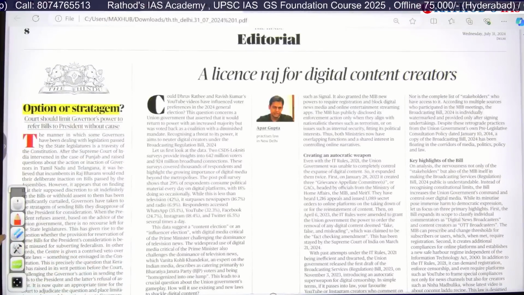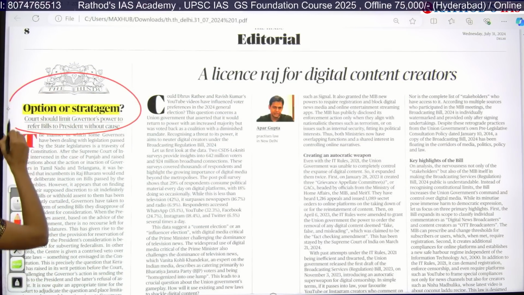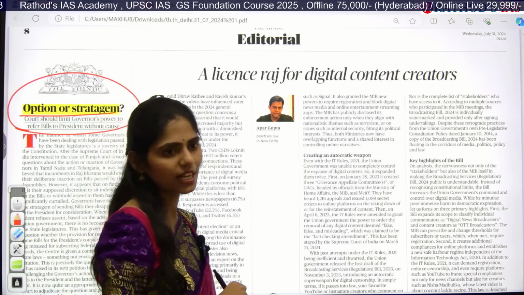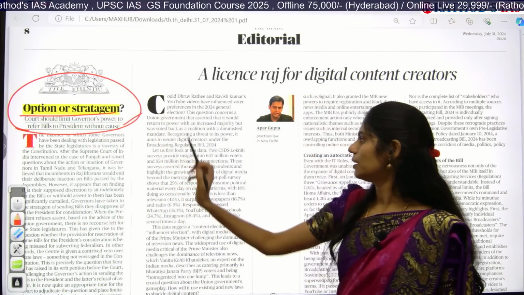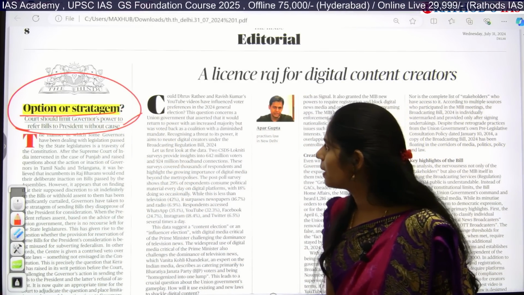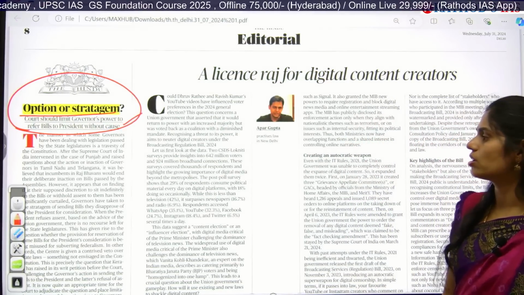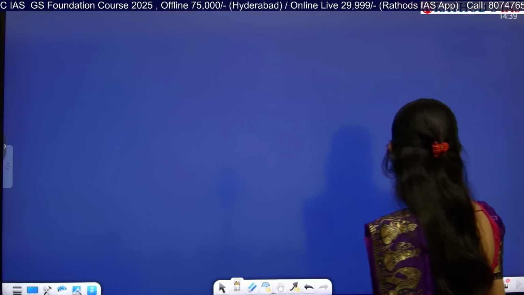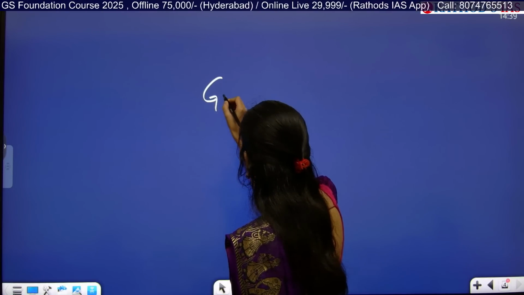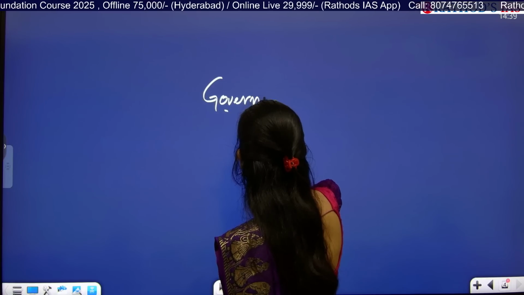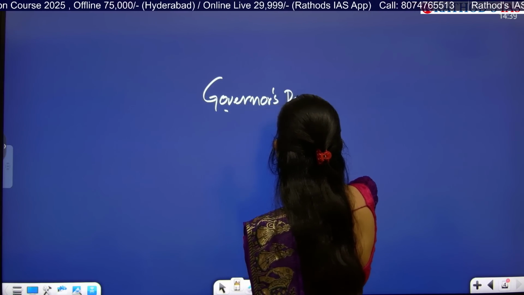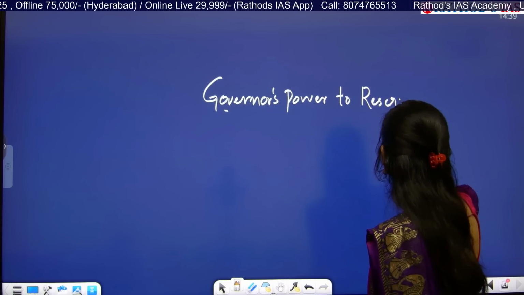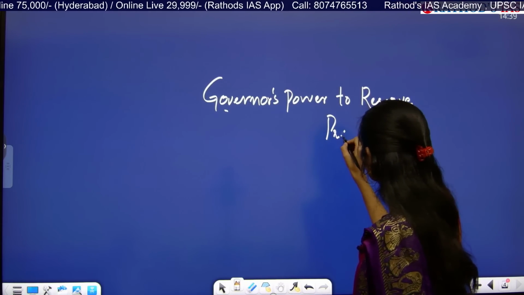In this editorial page, the first article is very important. It's talking about option or stratagem. Can you expect what might be given in this article? If you see the central theme, it says that the court should limit the governor's power to refer bills to the president without cause. So which topic is it talking about? The governor's power to reserve bills, for whom? For the president.